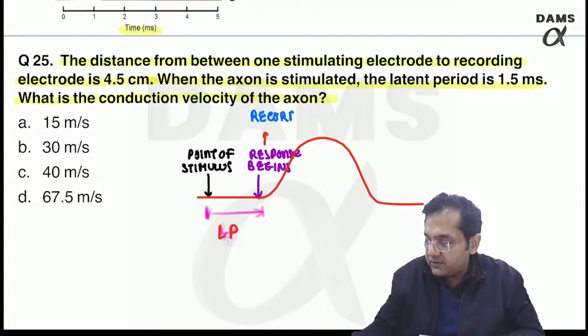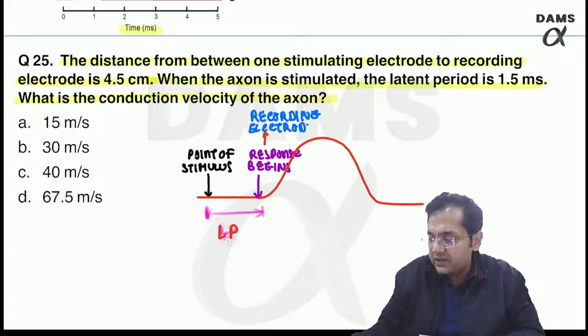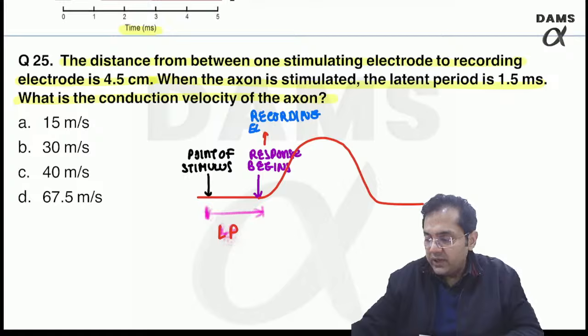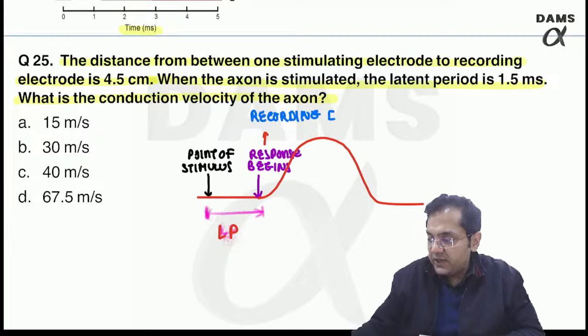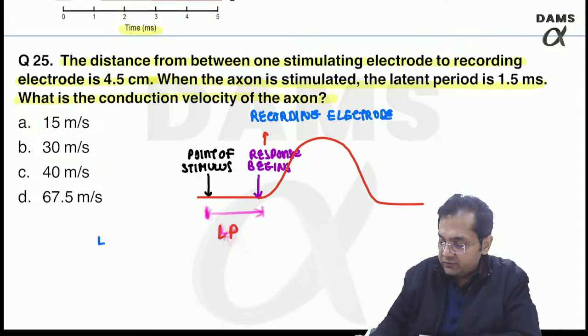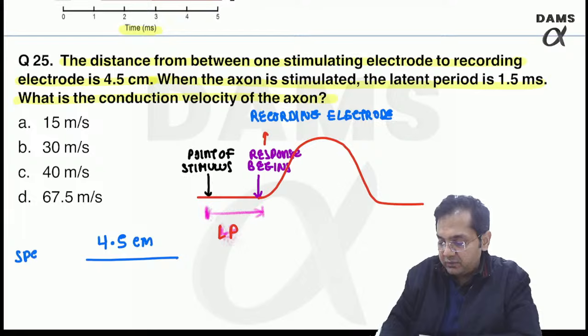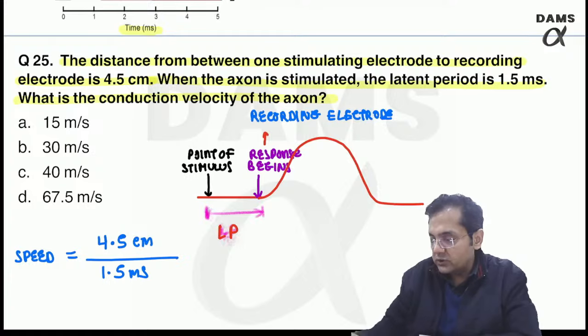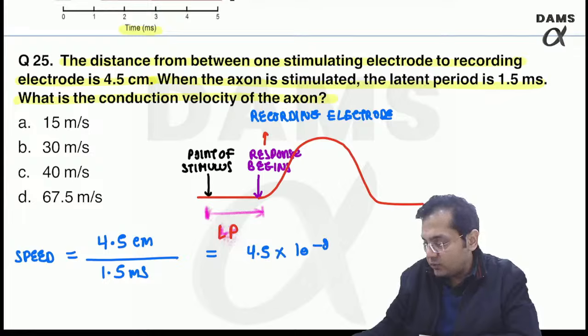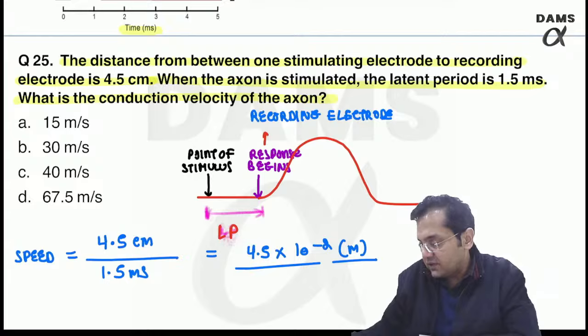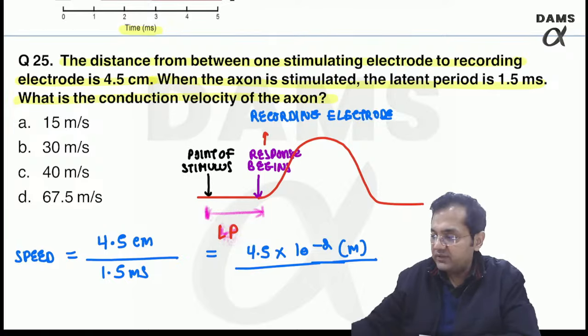Can I have my answer? Very, very simple mathematics. Distance between stimulating and recording electrode, how much is it? 4.5 centimeter. What is the speed? Speed is equal to distance upon time. What should be the answer? 4.5 into 10 raised to the power minus 2 meters. Why am I doing meter? Because the answer is given in meter per second, right?